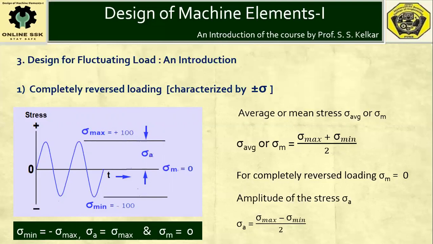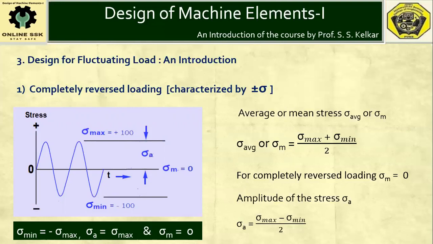That means suppose plus 50 Newton per millimeter square, that is tensile 50 Newton per millimeter square, then half of the cycle will experience minus 50, that is compressive 50 Newton per millimeter square. Now see here, with respect to time, what is the nature of stresses getting induced inside the machine part? It is shown here. You can observe the maximum stress has a value of say 100 Newton, and the minimum stress has a magnitude of say minus 100. That means stress is changing from plus 100 to minus 100.